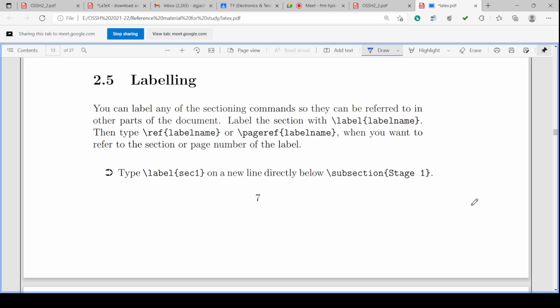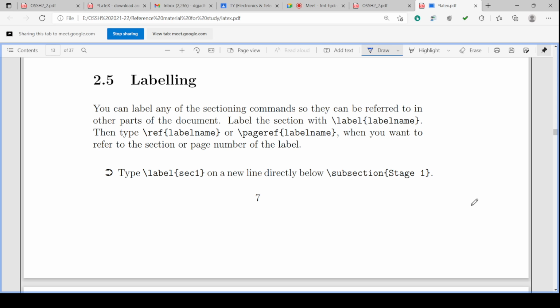So we have seen the title of the document, then we have seen the sections of the document, isn't it? Then there is one more, called labeling of the text. Some particular text or words, one word or multiple words, can be labeled, can be given a particular number or name. It is called labeling. What is labeling?